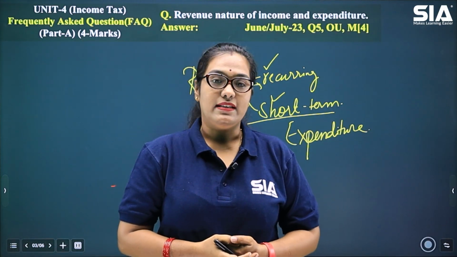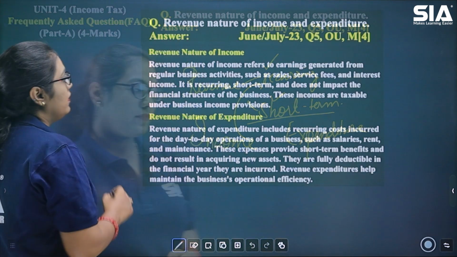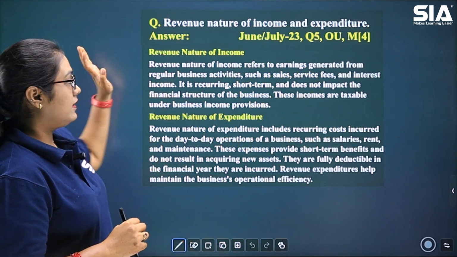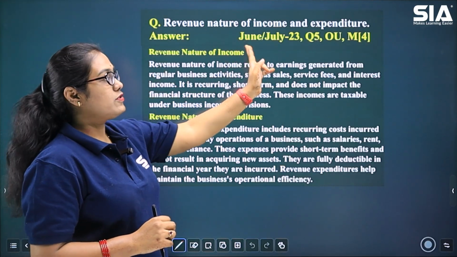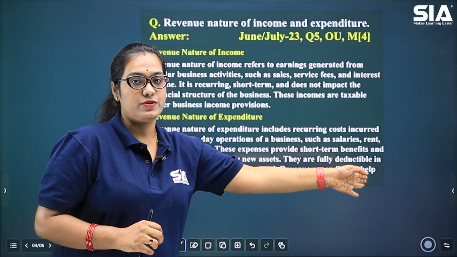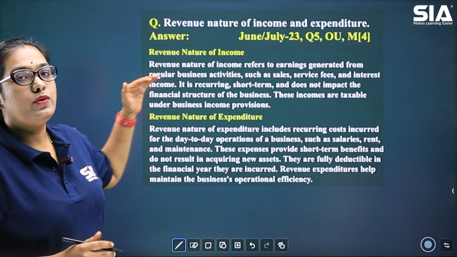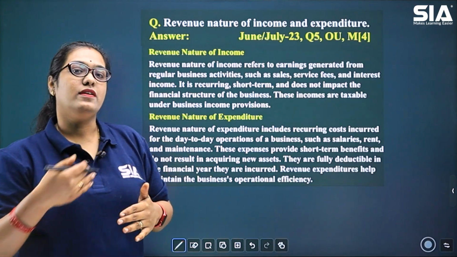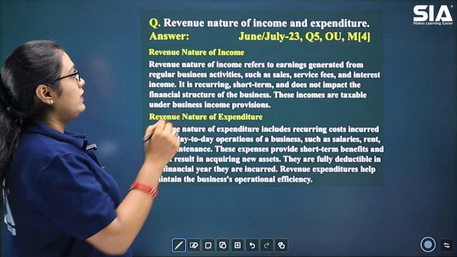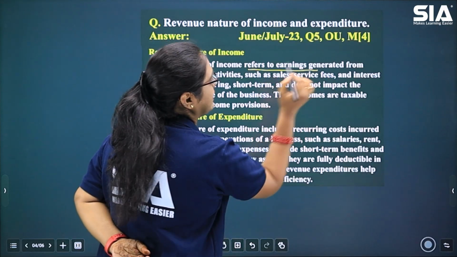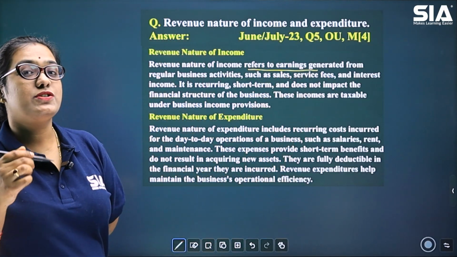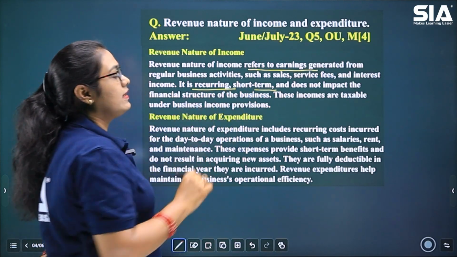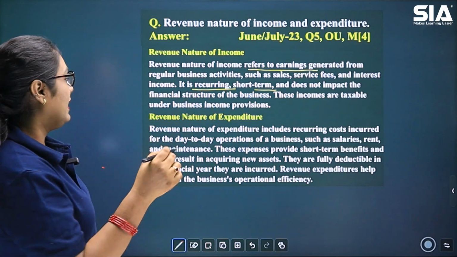Let's see how we write this answer when asked in your exam. As the question has two parts, for both parts you are going to explain in two different ways. First, you will start by explaining revenue nature of income and then revenue nature of expenditure, where you will start by mentioning that these earnings or this income that is generated is short term and recurring in nature.